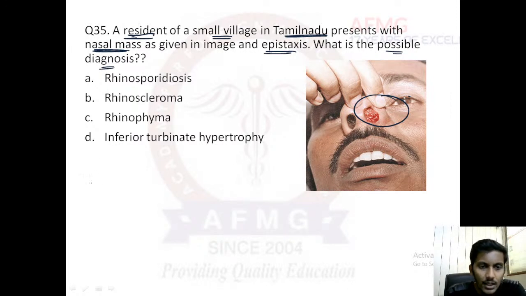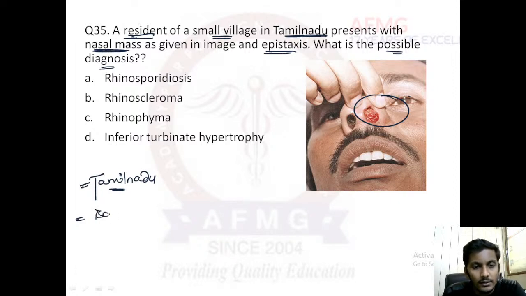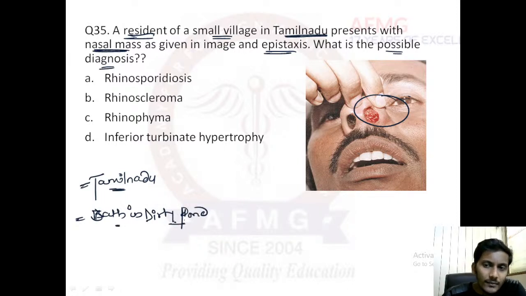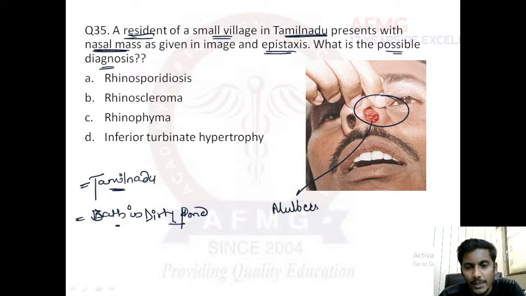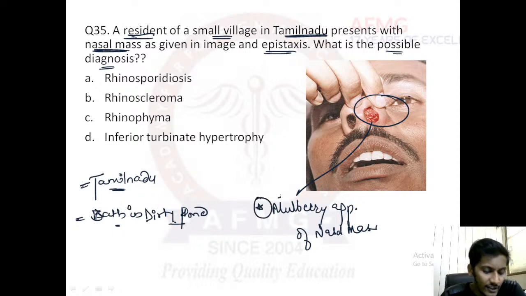Anybody? So Tamil Nadu is an endemic state for this disease, first thing. Next, this disease is usually seen when people bathe in a dirty pond, which can also be an important risk factor. And this mass seen in the nose gives an appearance of mulberry. So these three are characteristic features of, very good, option A, rhinosporidiosis.